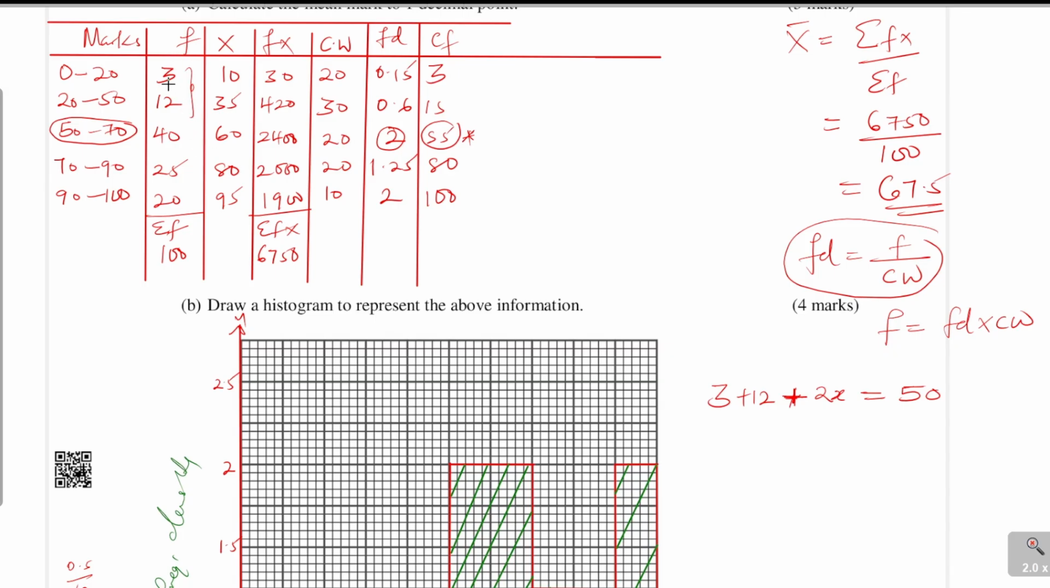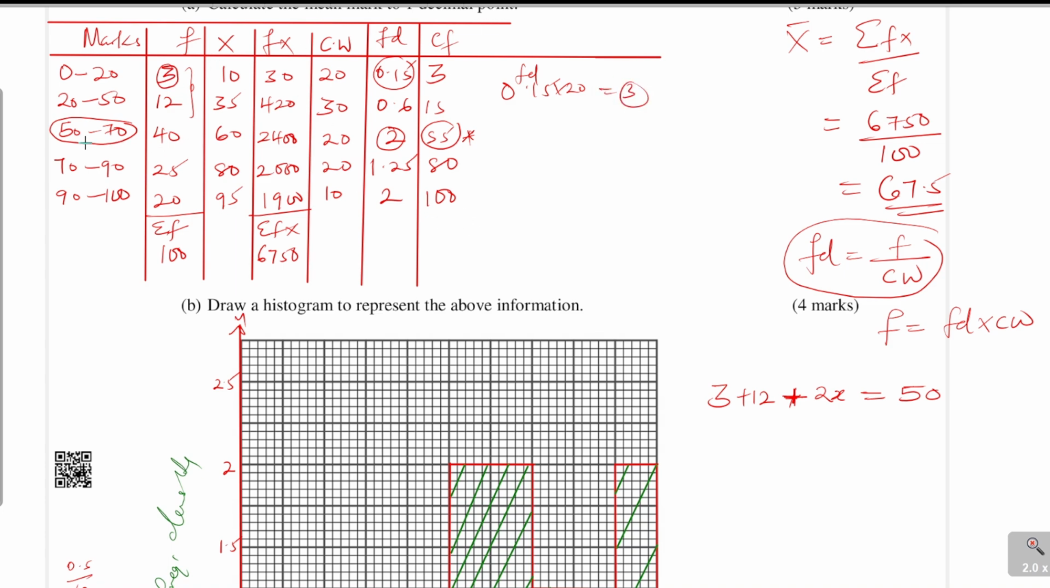And you can try with the first one, for example. You see now, the frequency is 3 there. So the frequency density of that class is 0.15. And then you multiply by the class width. The class width is 20 subtract 0. It is 20. You see, frequency density times the class width. This one will give 3. So you can see how you get the frequency.